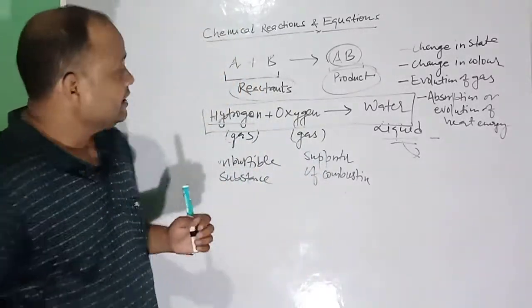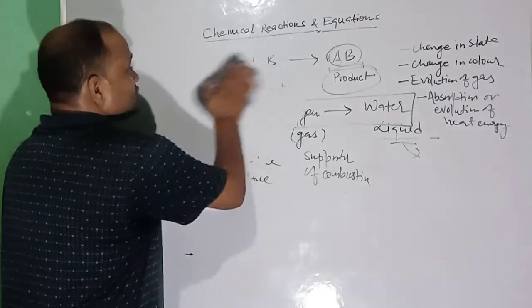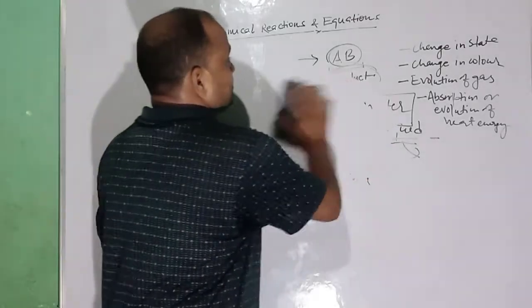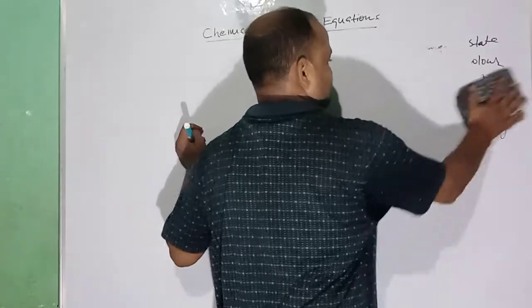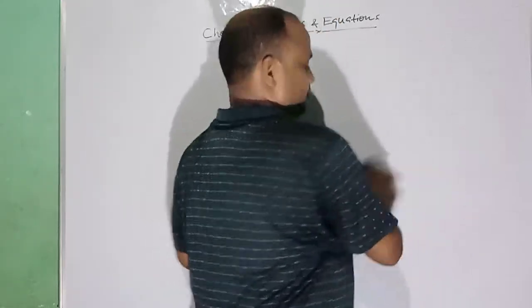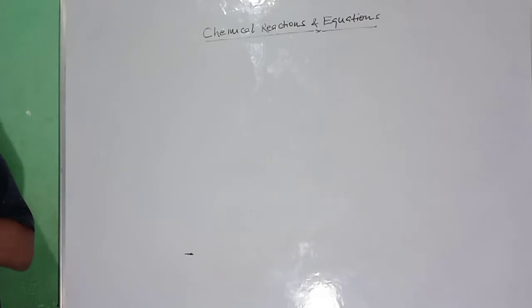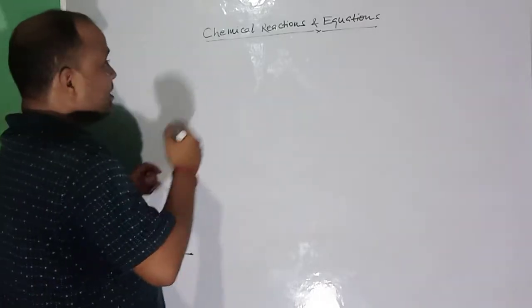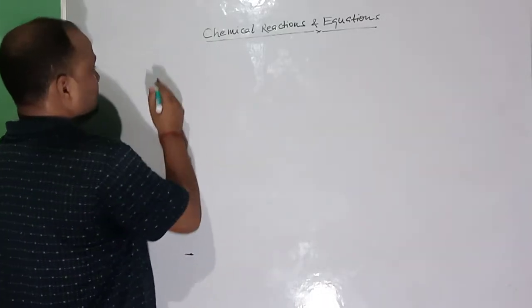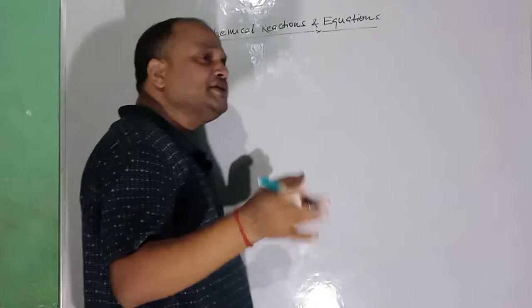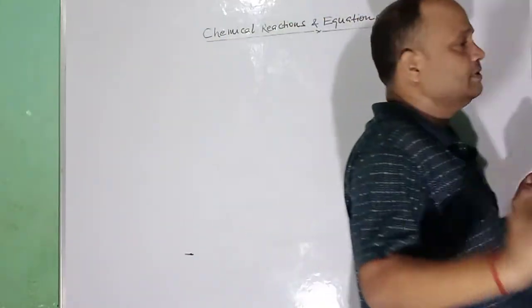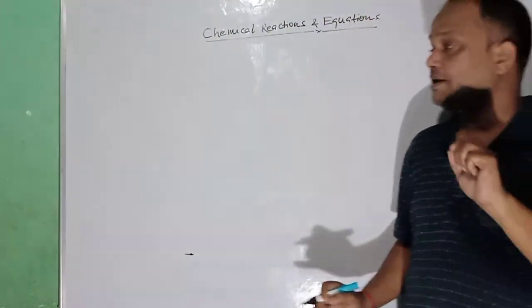Now let us know chemical equation. Chemical equations. The symbolic representation of a chemical reaction is called a chemical equation.